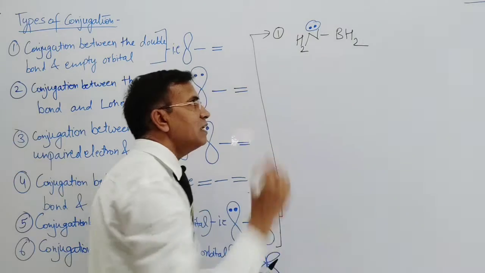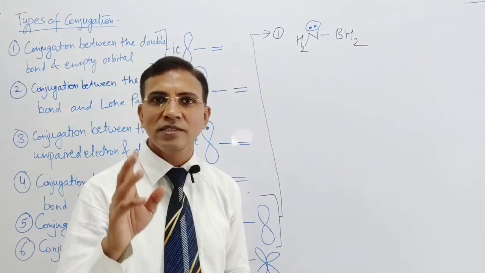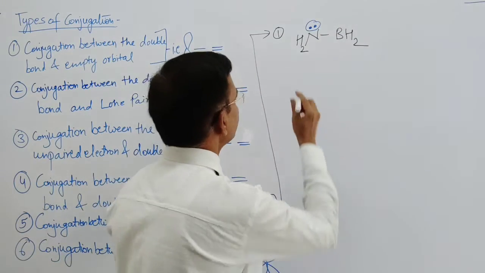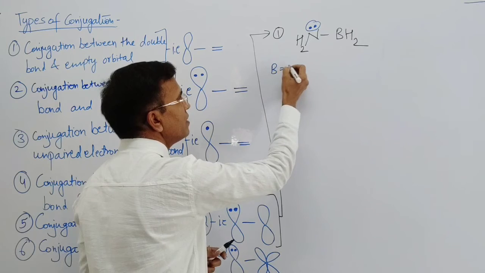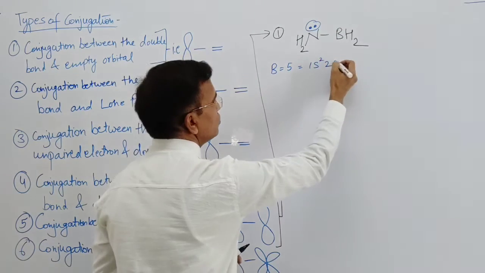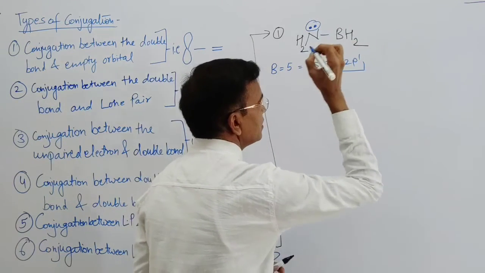and as far as this boron is concerned, boron has 3 electrons in its outermost shell. Boron, electron configuration 1s2, 2s2, 2p1. So 3 electrons are there, right?